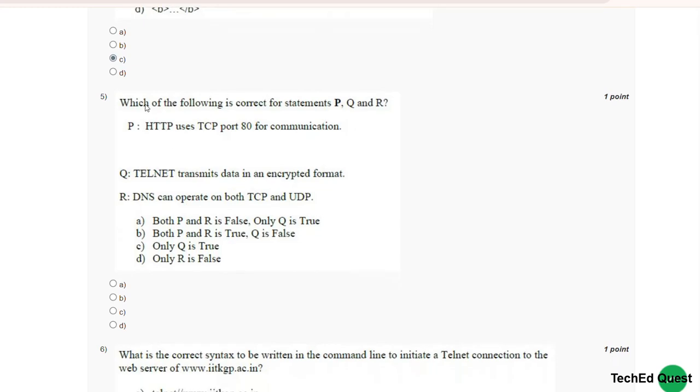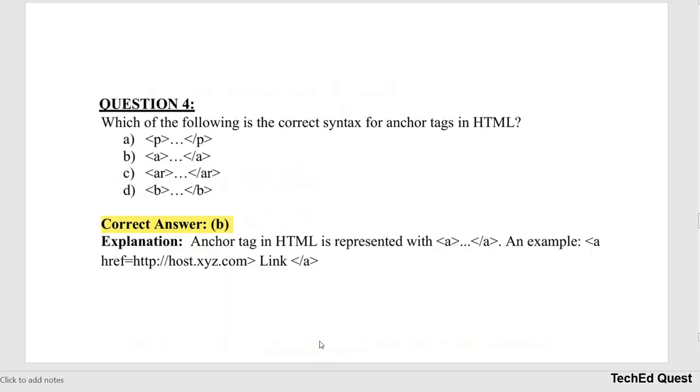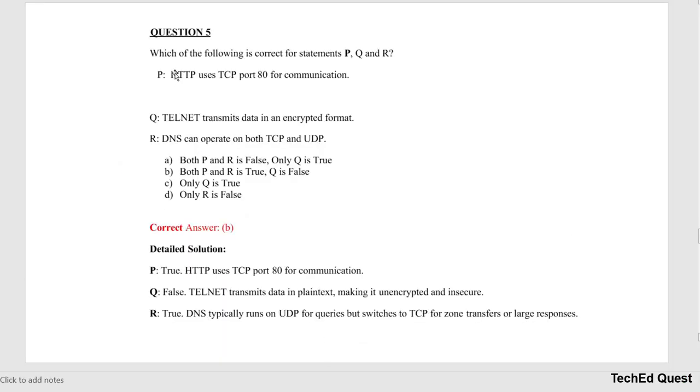Fifth question, which of the following is correct for statements P, Q, R? Statement P is true because HTTP uses TCP port 80 for communication. Statement Q is false because Telnet transmits data in plain text, making it unencrypted and insecure, and here they are saying Telnet transmits data in an encrypted format.